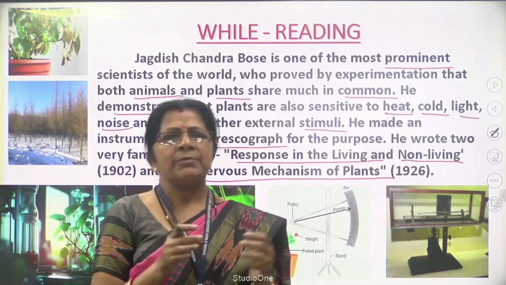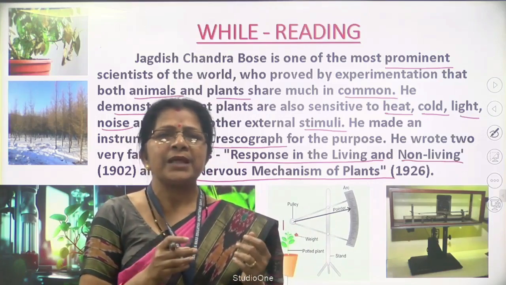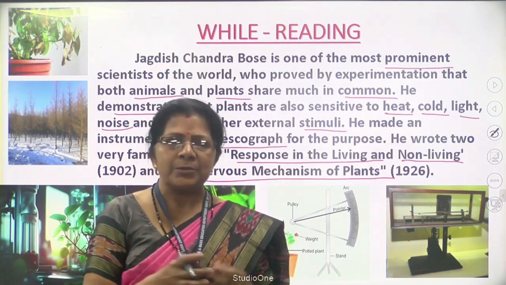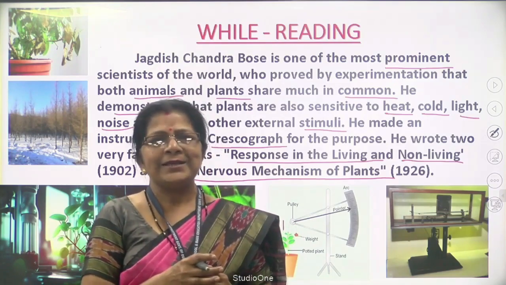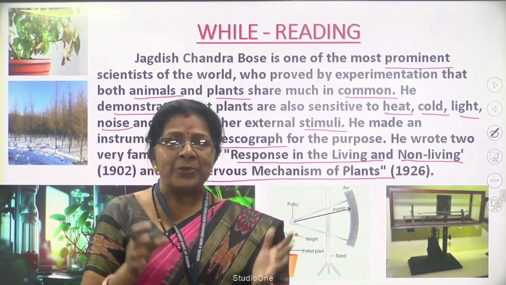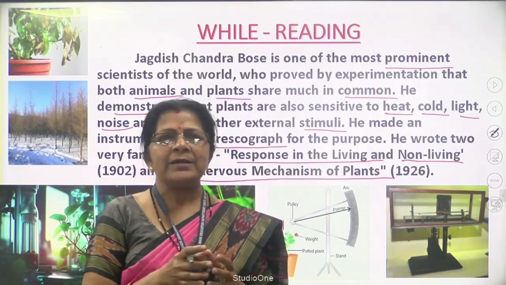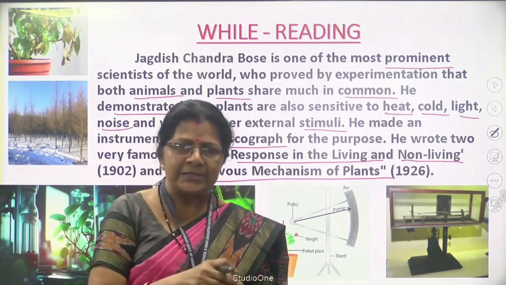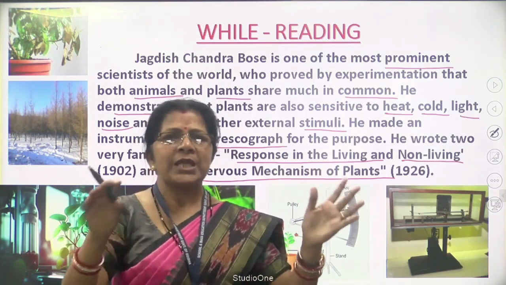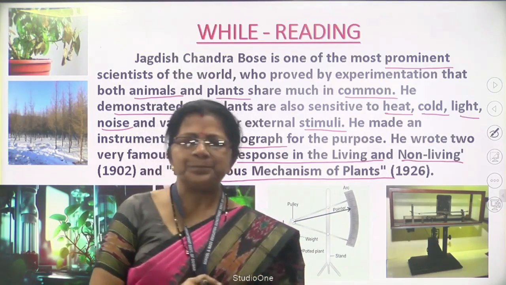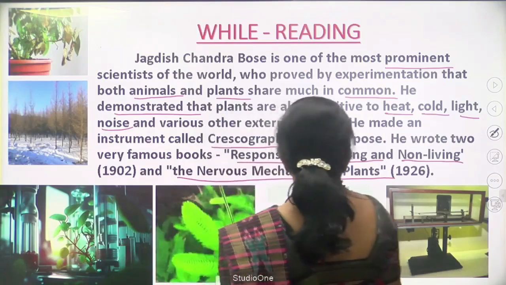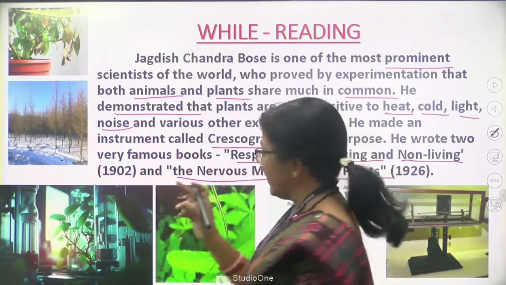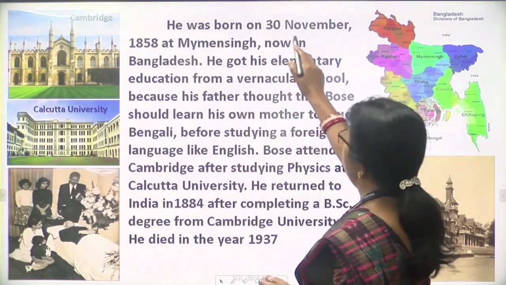And in your school, in your science laboratory, you use different types of tools and instruments. What are they? These are the microscope, the beaker, the burner, the dropper, and different types of acids you use in your science laboratory. Okay, so then we move to the second paragraph. He was born on 30 November